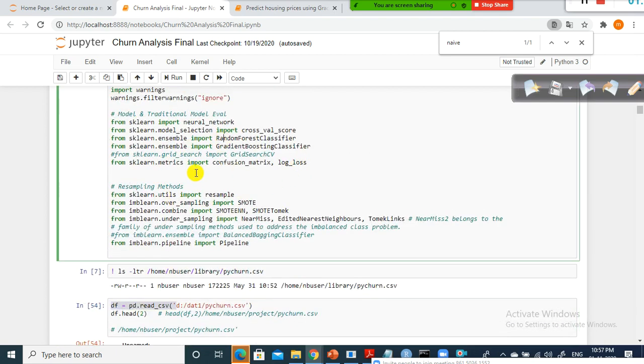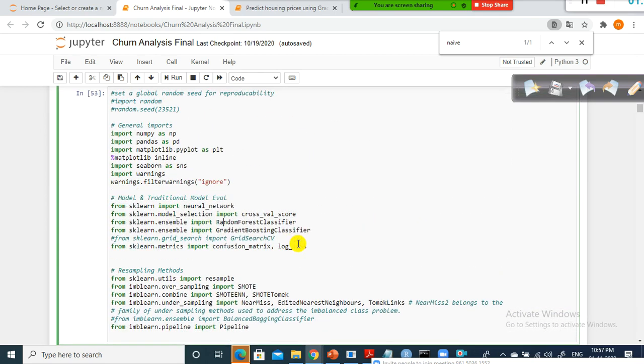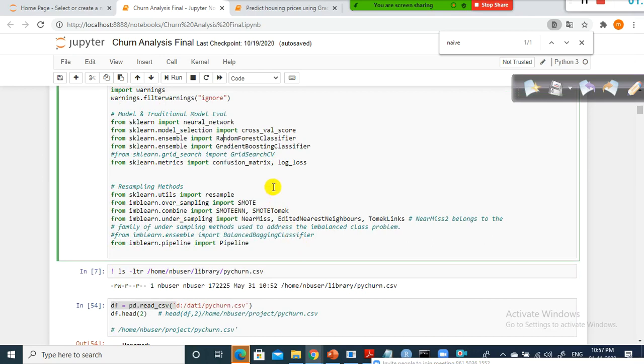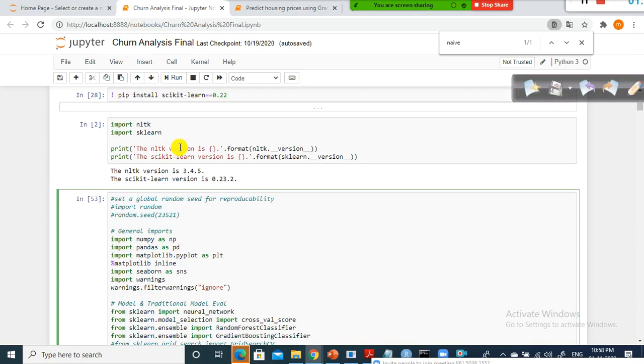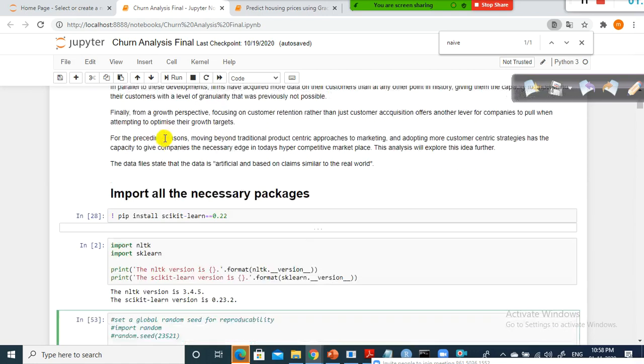All these libraries or packages are already installed as part of Anaconda, so you don't have to reinstall them. Everything will work fine, but the imbalanced-learn package you need to install. I will include that also.